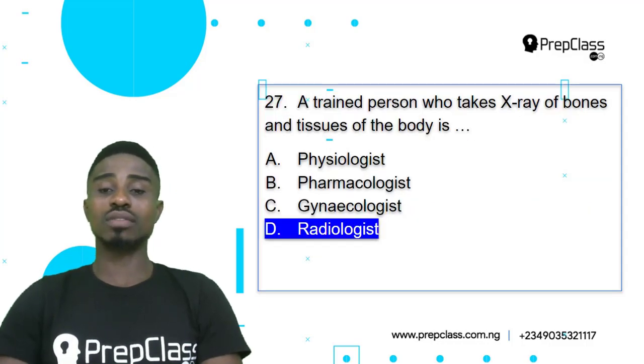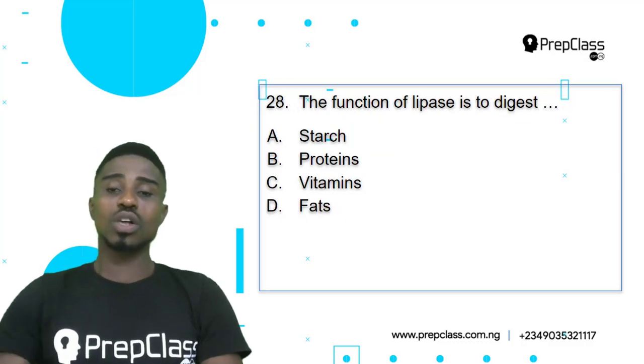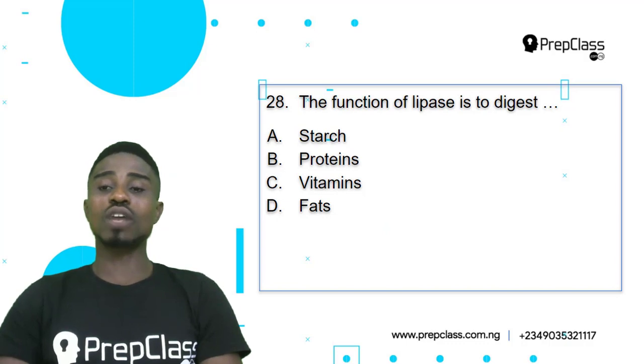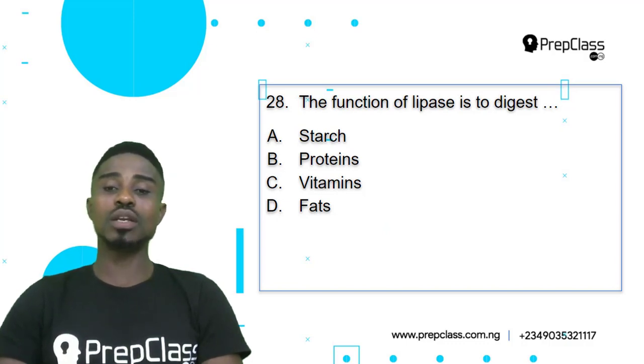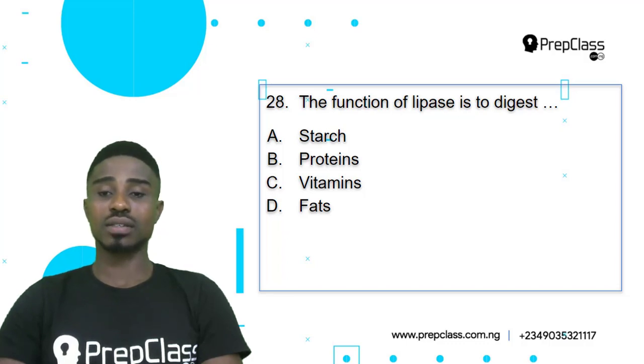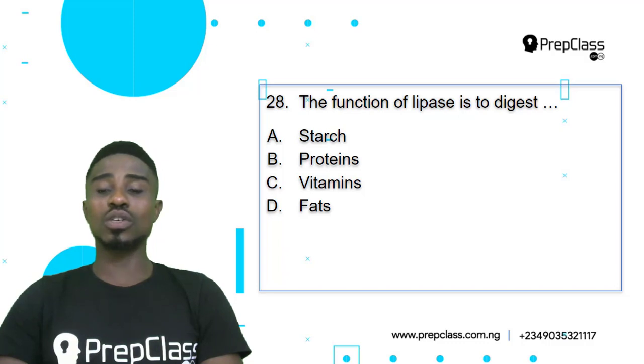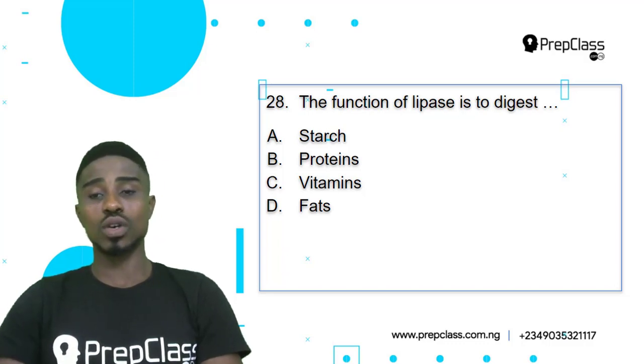Question 27, option D, radiologist is our correct answer. Let's look at the next question. Question 28. The function of lipase is to digest A. Starch, B. Proteins, C. Vitamins, D. Fats. For us to carefully select the correct answer, we need to analyze all of the options and see which one best answers our question.